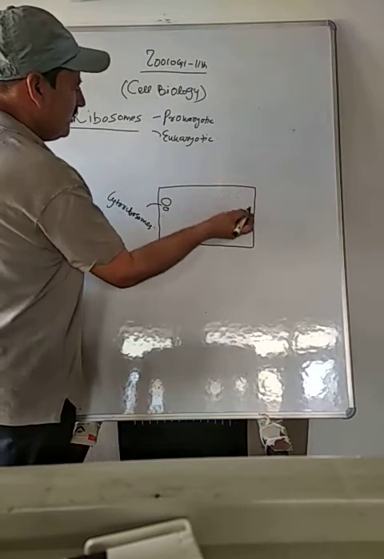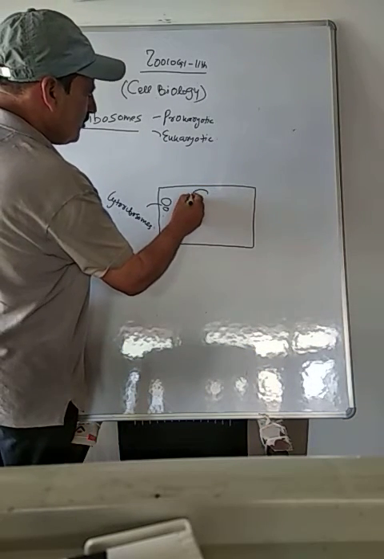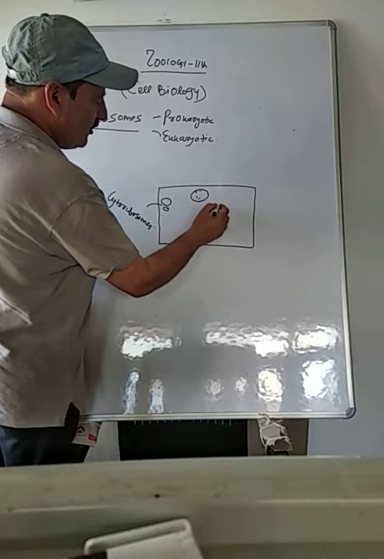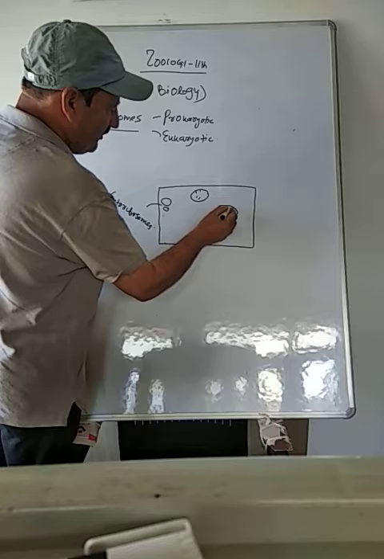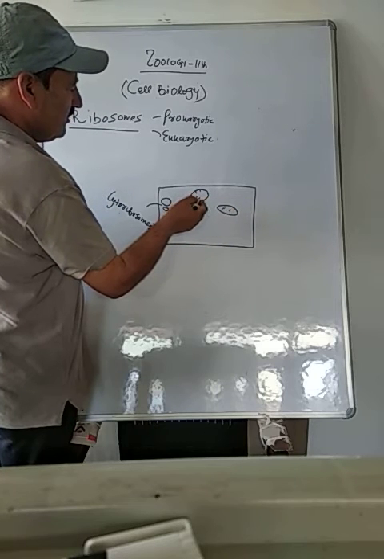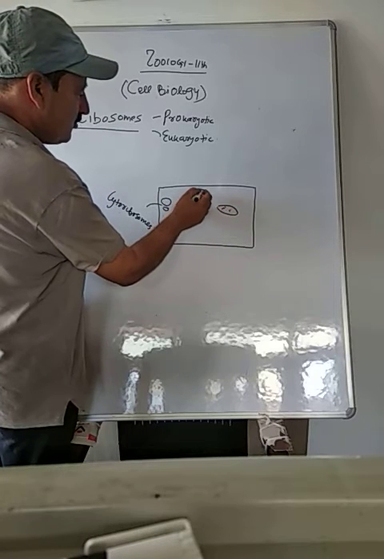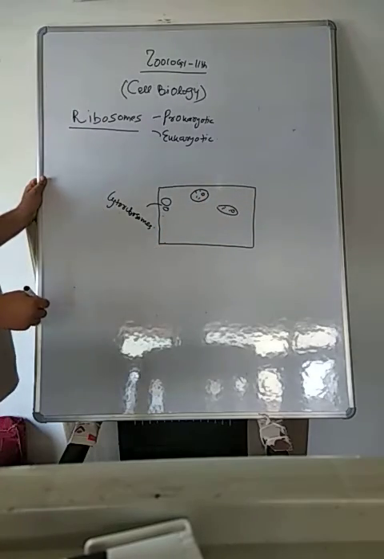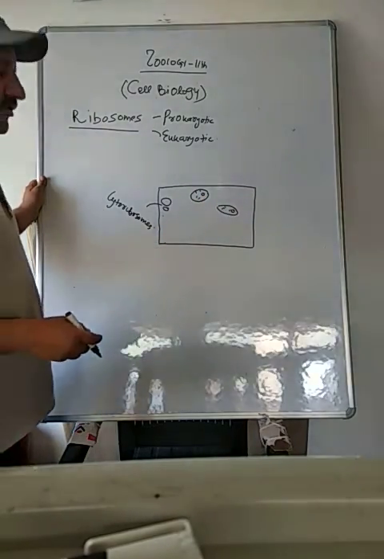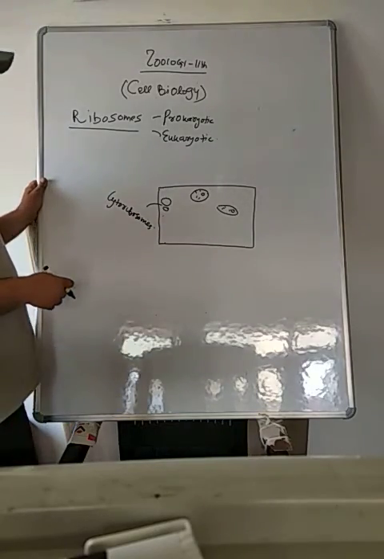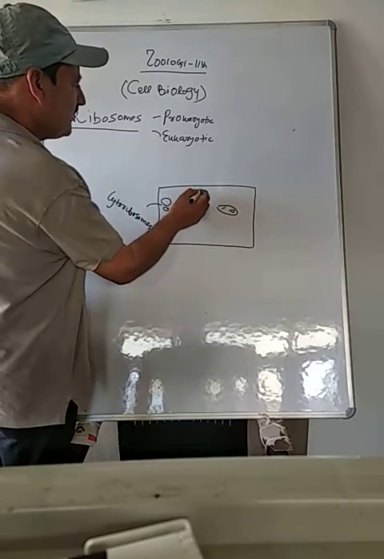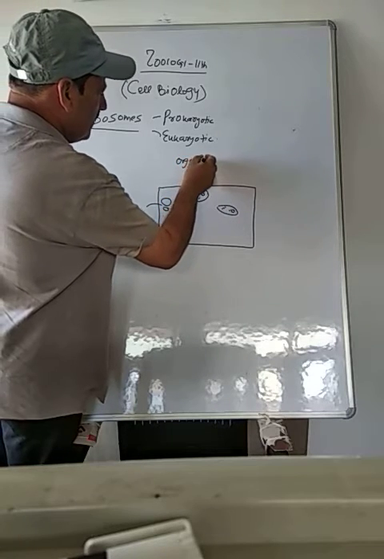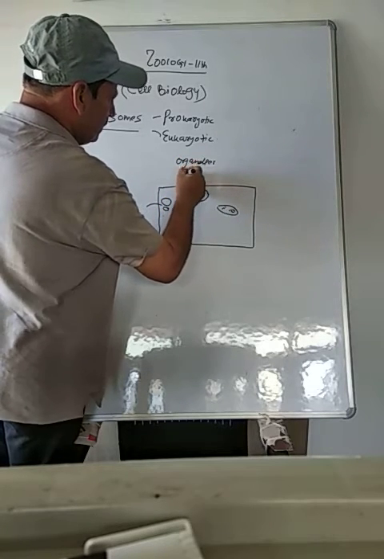And if you take, for example, a mitochondria here, or a chloroplast if it is a plant cell, these mitochondria and chloroplasts also contain ribosomes. These are called organelle ribosomes.